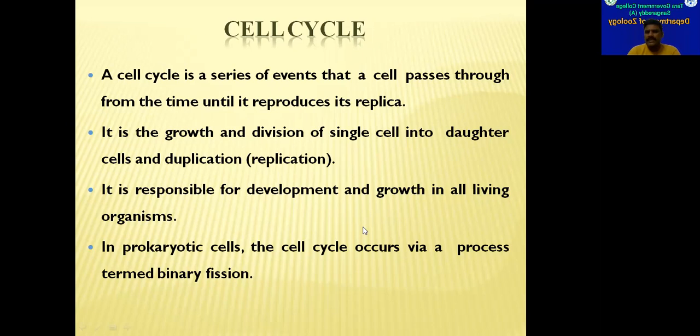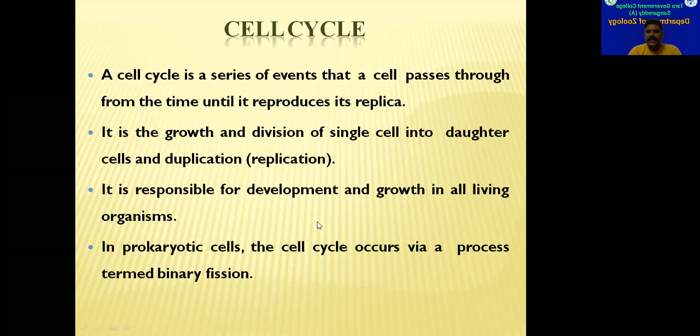All these events will be repeated in the next generation cell, so they will occur in a cyclical manner. All these events that occur repeatedly in the generations of cells are called the cell cycle. Cell cycle is responsible for the development and growth in all living organisms. If there are no cell divisions, then we cannot imagine life on this planet Earth. The daughter cells that arise due to this cell cycle or cell division will be replicas of their parent cells.